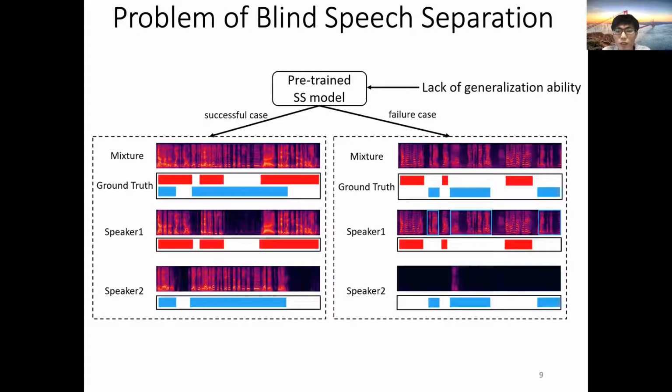However, currently, the generalization ability of the speech separation model is not guaranteed. We show two real examples here, which are taken from the CTS domain. The left is an example of successful separation. Two speakers of the speech are clearly separated. The overlap regions are actually labeled, while on the right, the separated results are messy. Speakers are not correctly separated. The blue box indicates those regions which should belong to speaker 2.